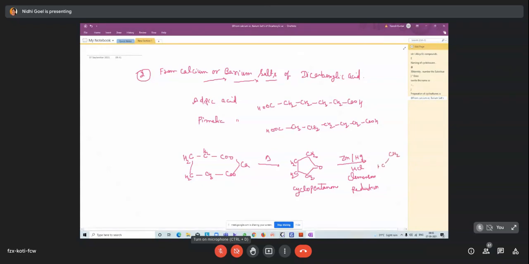Everybody knows about the mechanism of this reaction. This is a very common reaction. If you are in my class in the BSc first sem or the fourth sem, I have discussed the Clemmensen reduction, so no need to discuss further.